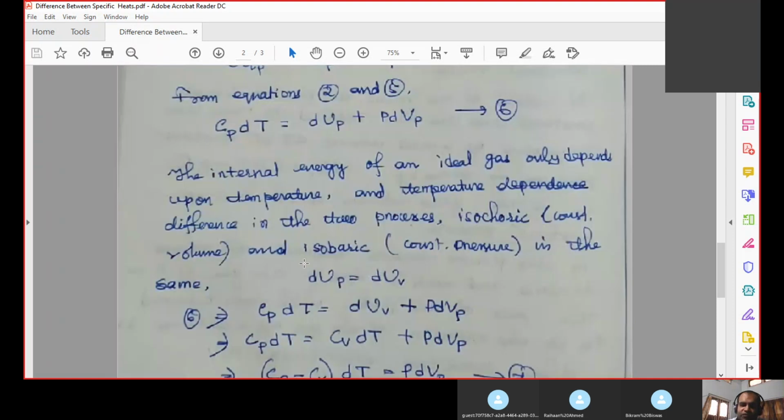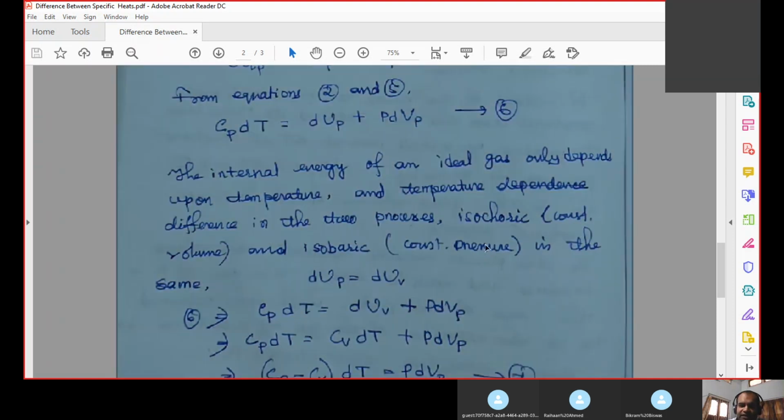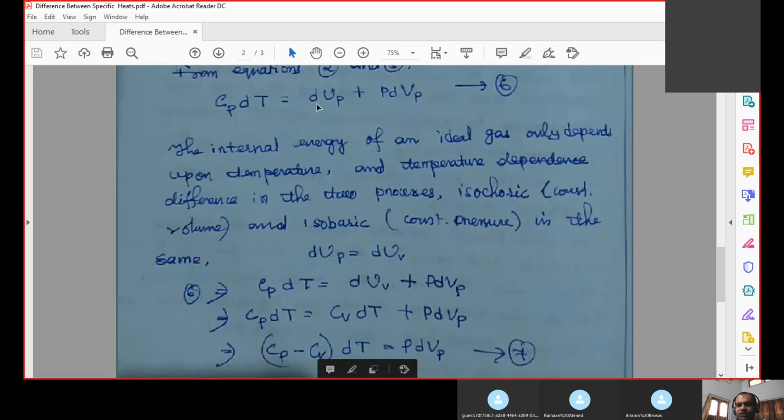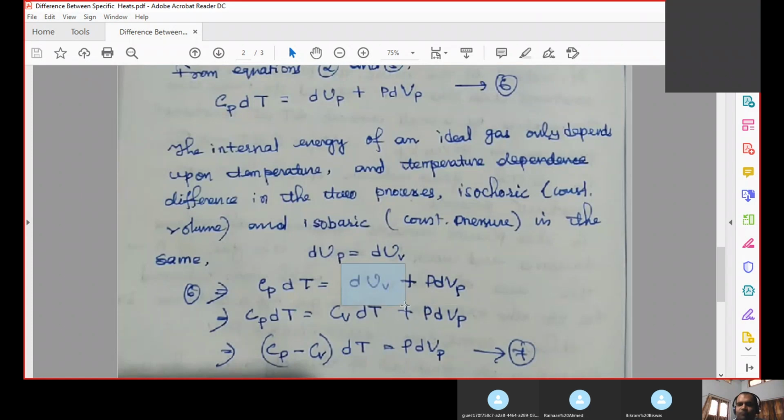If dUP is equal to dUV, then come to equation 6. In equation 6 we will simply replace dUP by dUV.